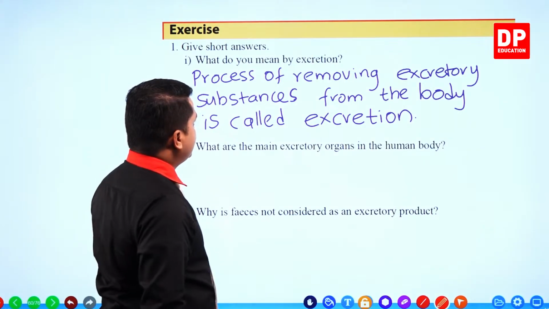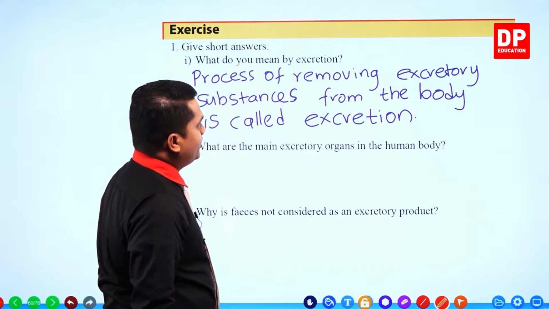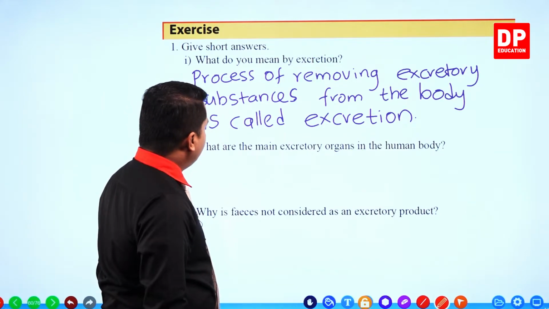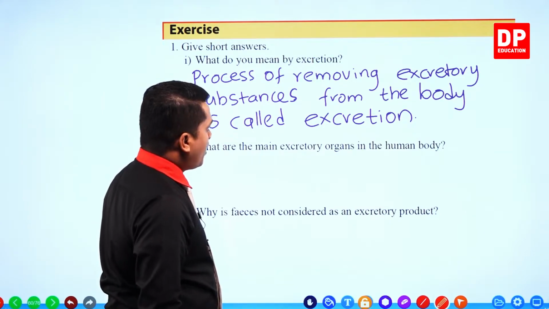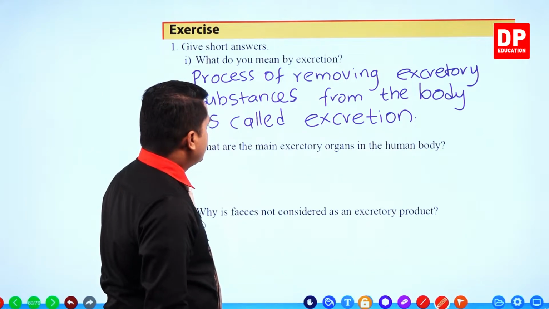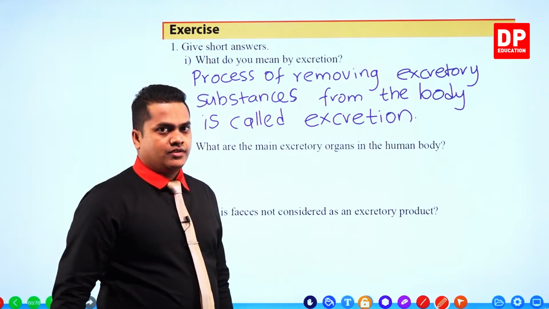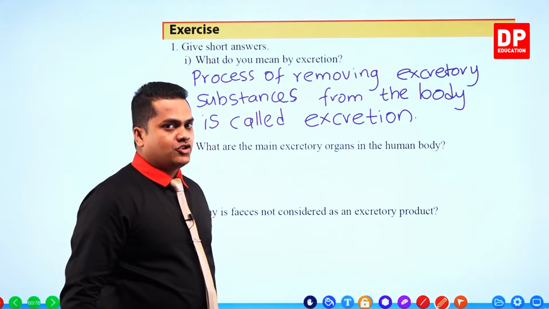So, the process of removing excretory substances from the body is called excretion. This is the answer to what do you mean by excretion.